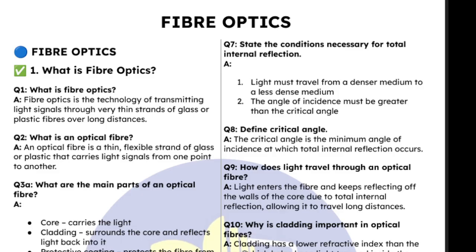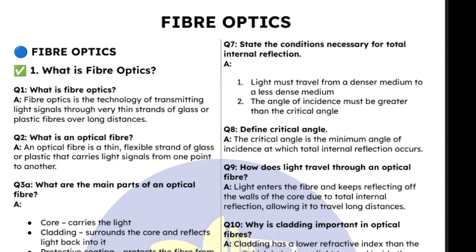Fiber optics. Now, what is fiber optics? Fiber optics is the technology of transmitting light signals through very thin strands of glass or plastic fibers over long distances. You must have seen sometimes, maybe in your area, some engineers trying to bury a certain cable underground.